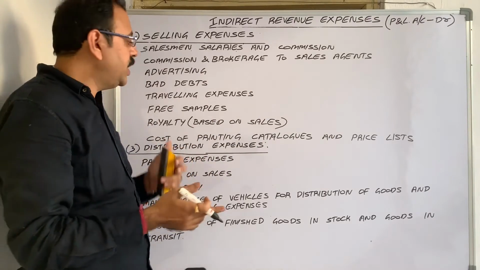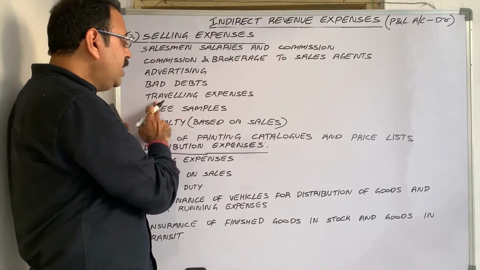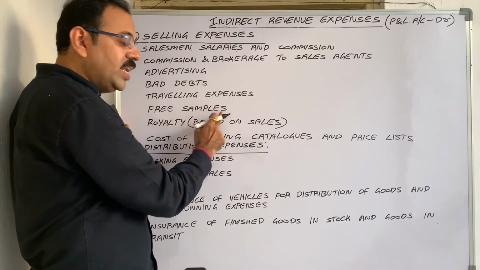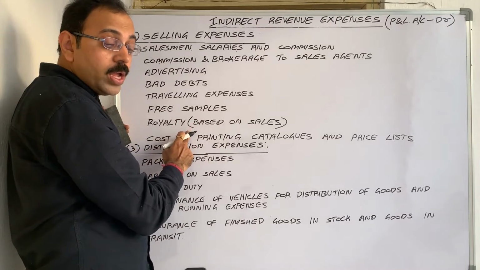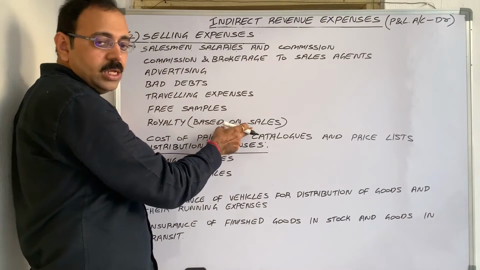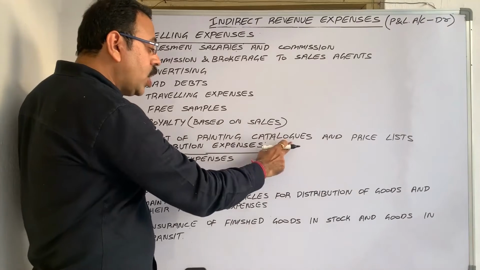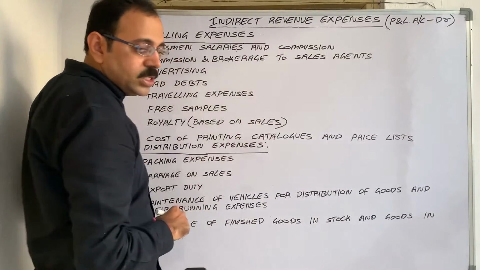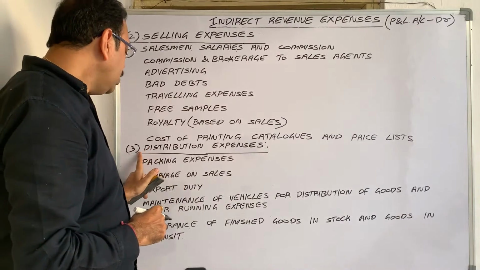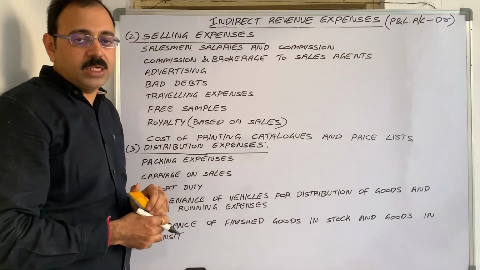So it is a loss and it comes under bad debts. Then traveling expenses, free samples and royalty if we pay that royalty based on sales. Cost of printing, catalogs. Catalog means what? Brochure and price list.